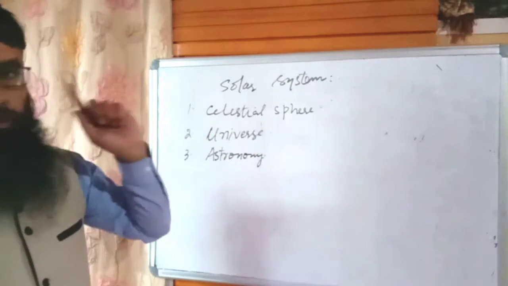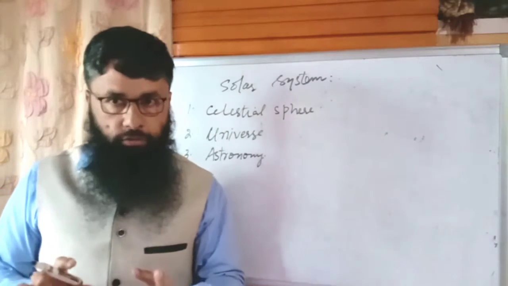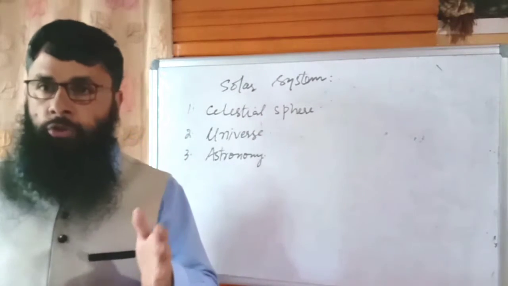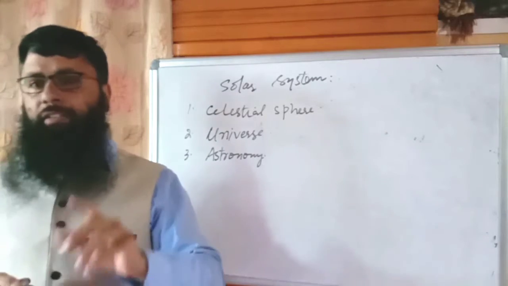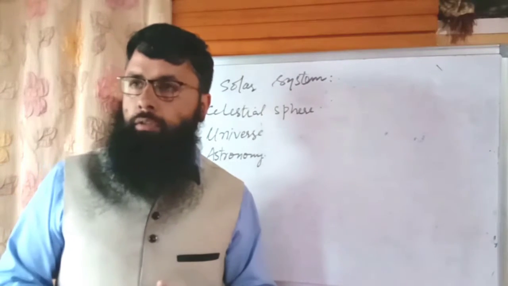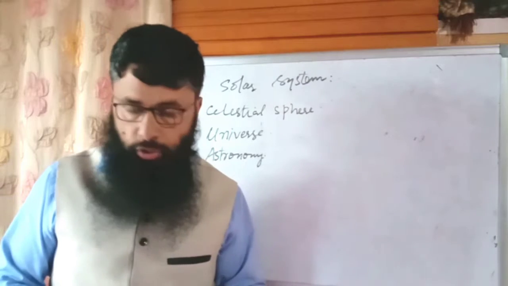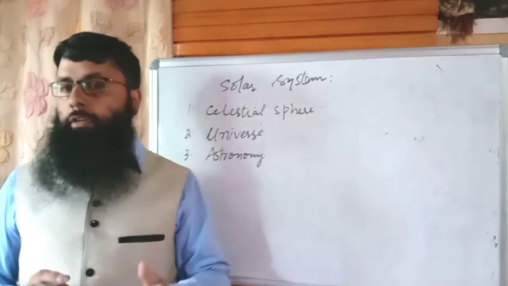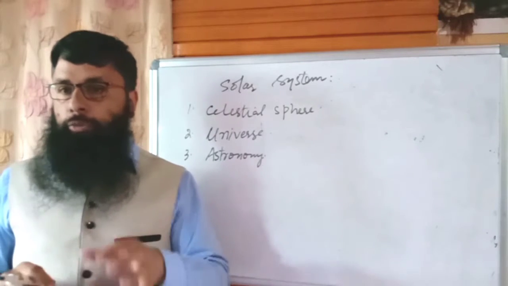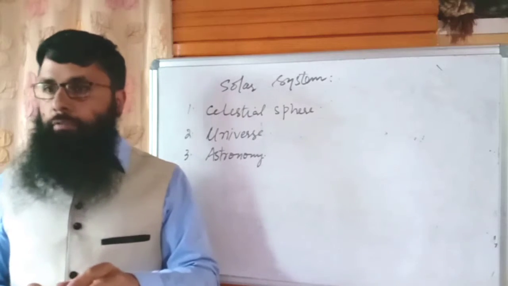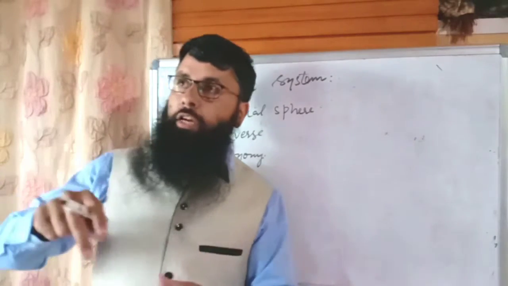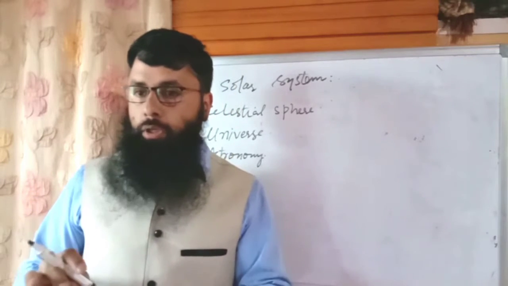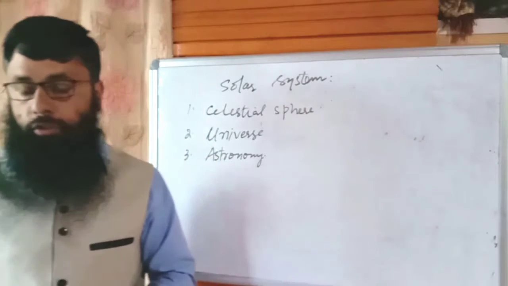Now, as far as celestial sphere is concerned, we have a celestial sphere that is an abstract sphere in astronomy and navigation that has an arbitrarily large radius and is concentric to Earth. So all objects in the sky, by objects I mean the stars, planets, comets, asteroids, galaxies, everything whatsoever that exists there in the universe, can be conceived as being projected upon the inner surface of the celestial sphere, as if it were the underside of a dome. So these objects, like planets, stars, etc., are known as the celestial bodies.